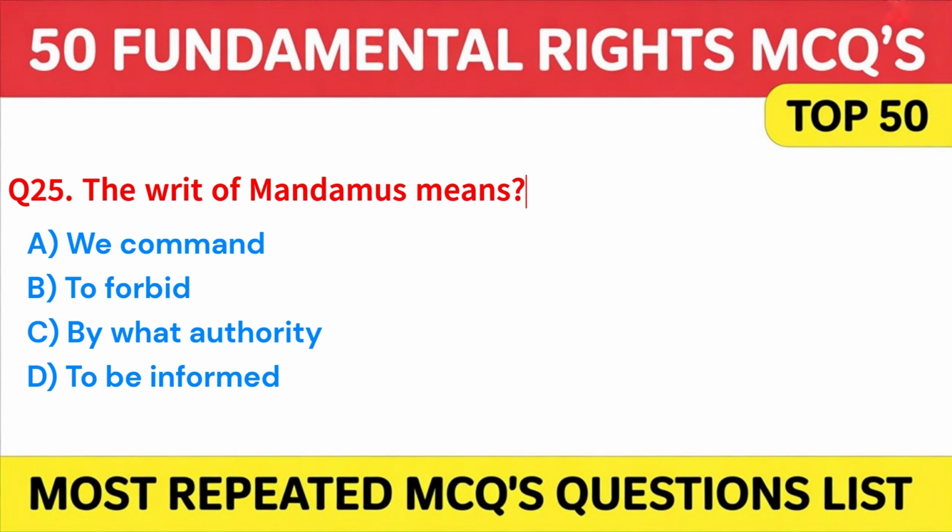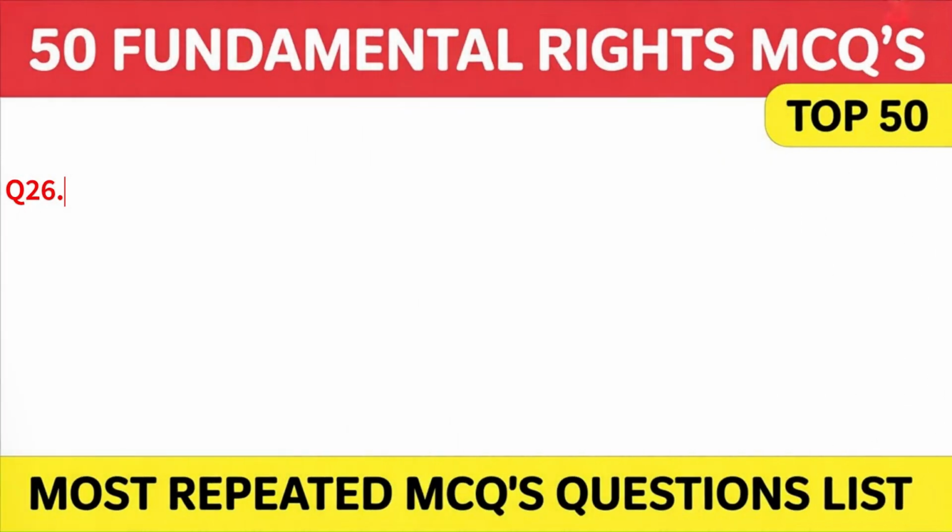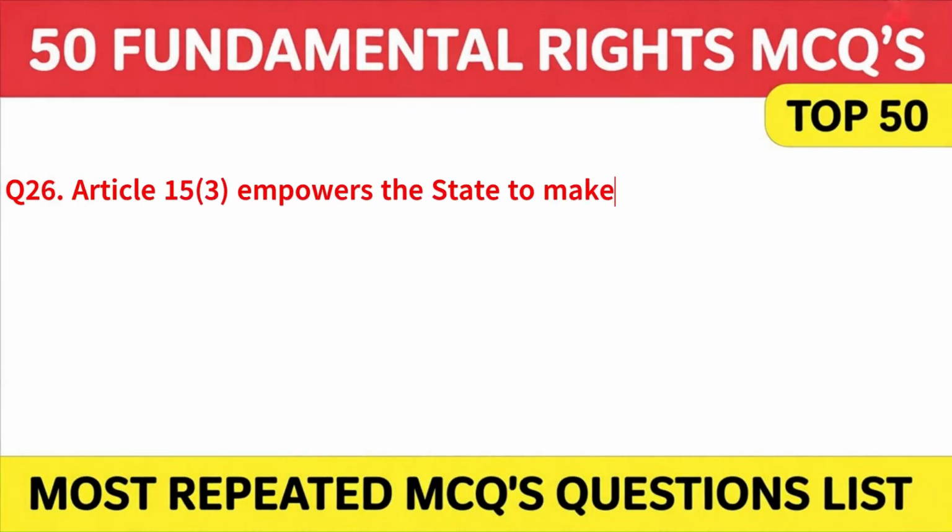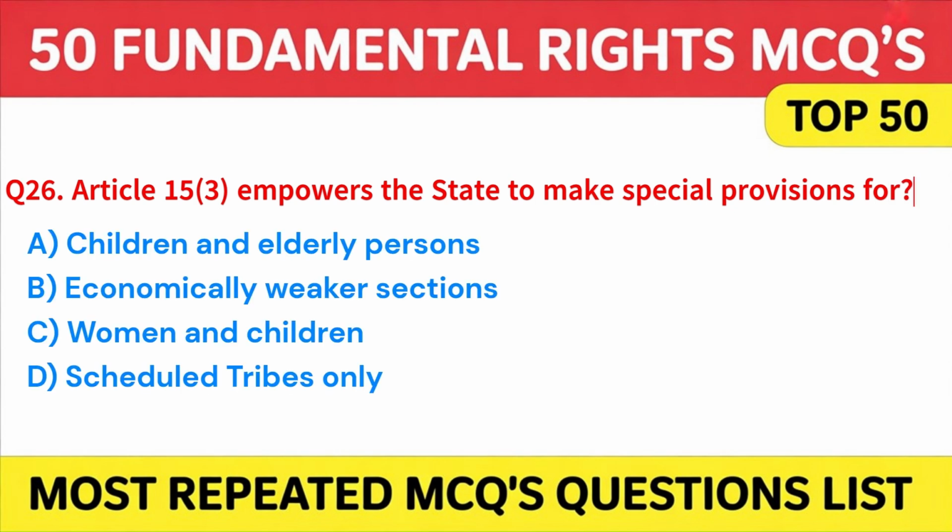Answer A. We command. Next. Article 15, 3. Empowers the state to make special provisions for A. Children and elderly persons. B. Economically weaker sections. C. Women and children. Or D. Scheduled tribes only. Answer C. Women and children.